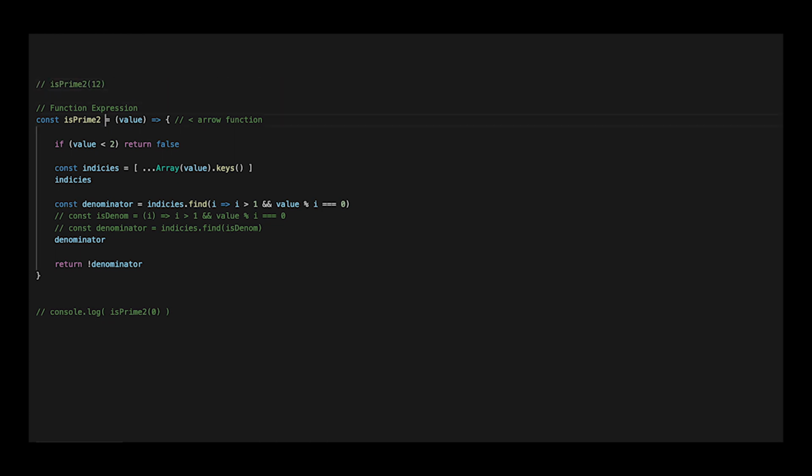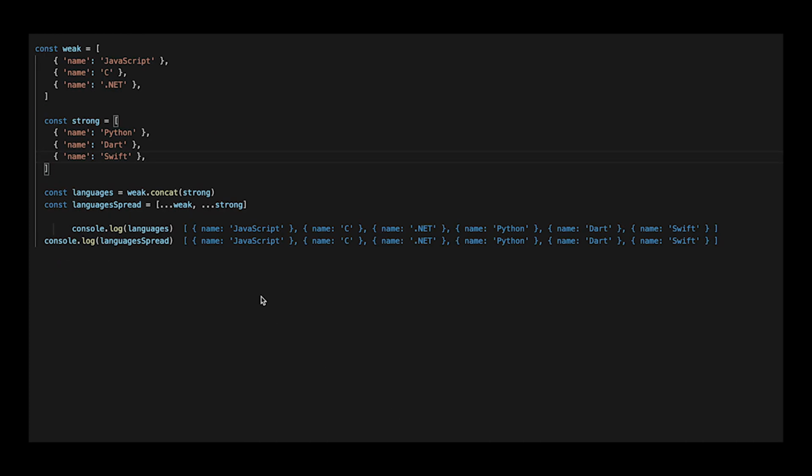In the first line of this function, we are ensuring that the value is greater than 2. Then, we come to our next new JavaScript feature. This is what's called a spread operator. The spread operator was introduced not only to speed up operations like concat, but it also enforces immutability.